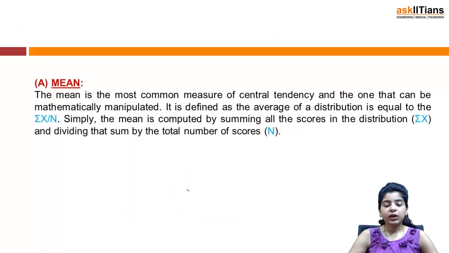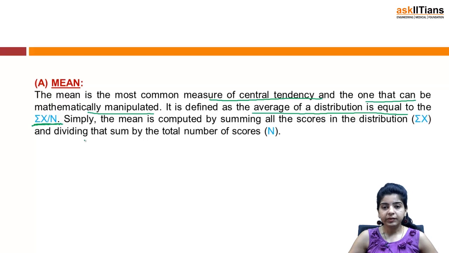So the first one is mean. I am sure most of you must have heard this word mean, and in simple words, mean just means average. The mean is the most common measure of central tendency and the one that can be mathematically manipulated. It is defined as the average of a distribution, equal to sigma x by n.